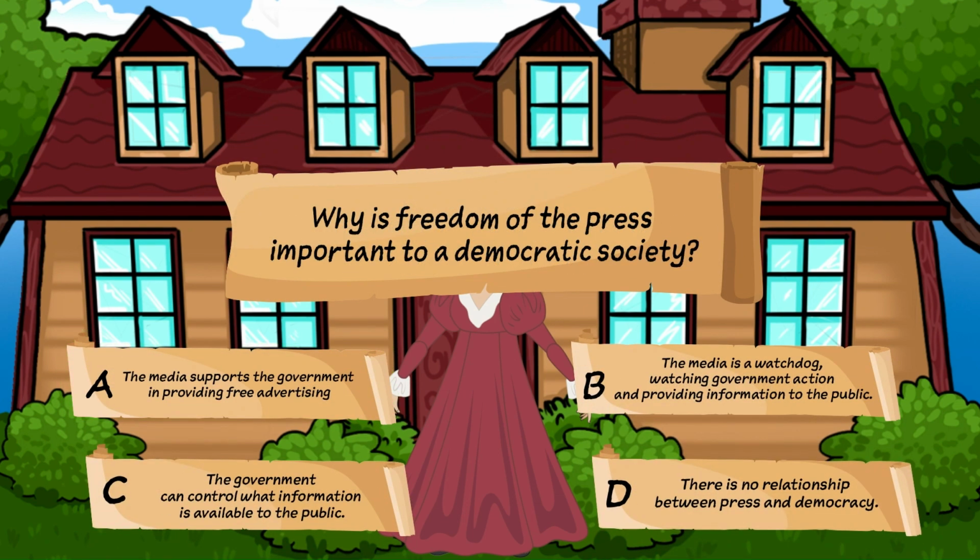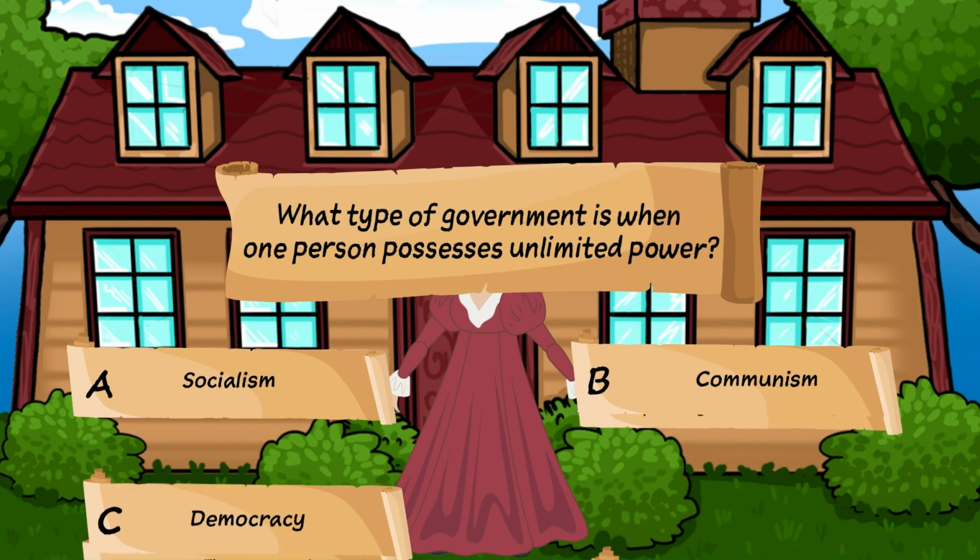Number 7. Why is freedom of the press important to a democratic society? A. The media supports the government in providing free advertising. B. The media is a watchdog watching government action and providing information to the public. C. The government can control what information is available to the public. Or D. There is no relationship between the press and democracy. It is B. The press is a watchdog for the government. Very good.